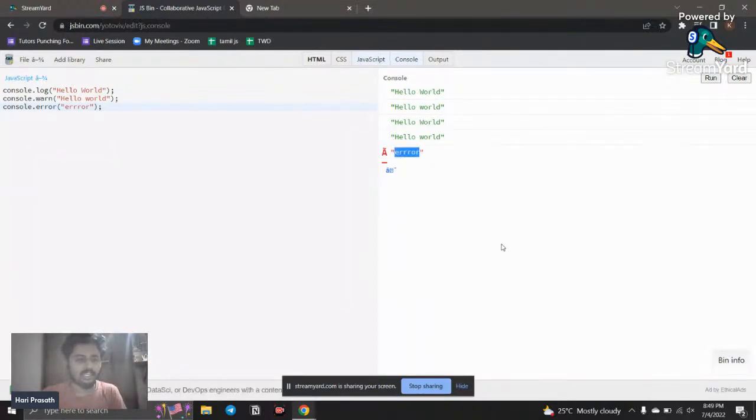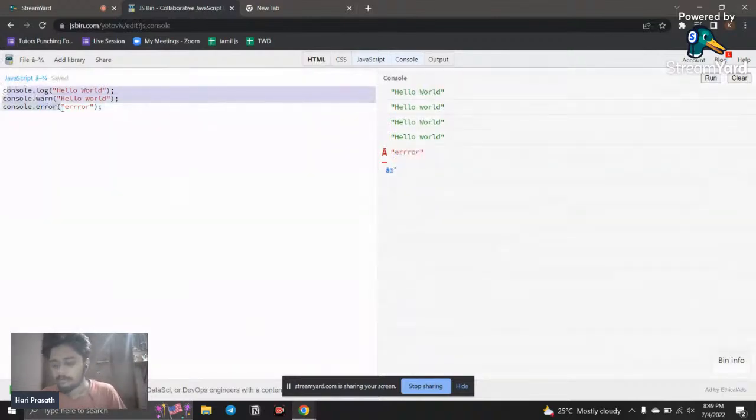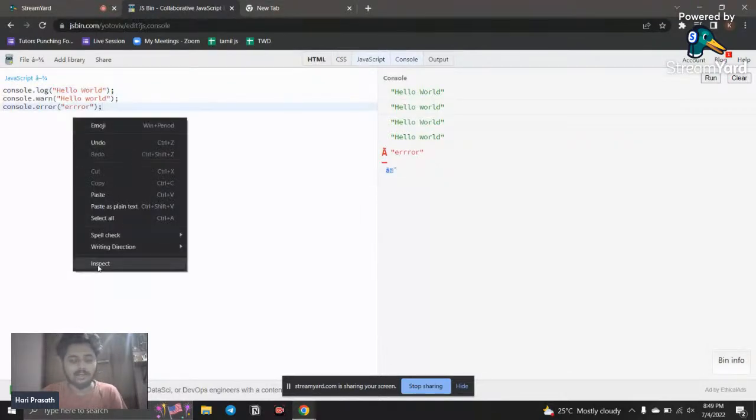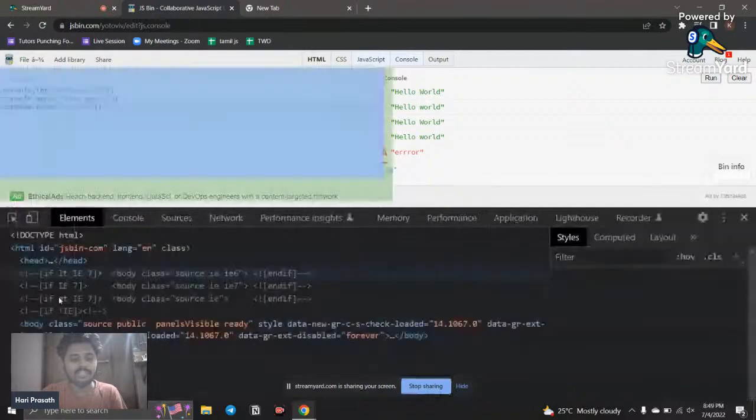Here, we are speaking with the computer. If the computer is not able to understand our language, it shows that it's not able to understand. For example, if I am speaking English, but you don't know English, what should you do? You say, I'm not able to understand what you're saying. In the same way, the computer is telling you, I'm not able to understand your syntax.